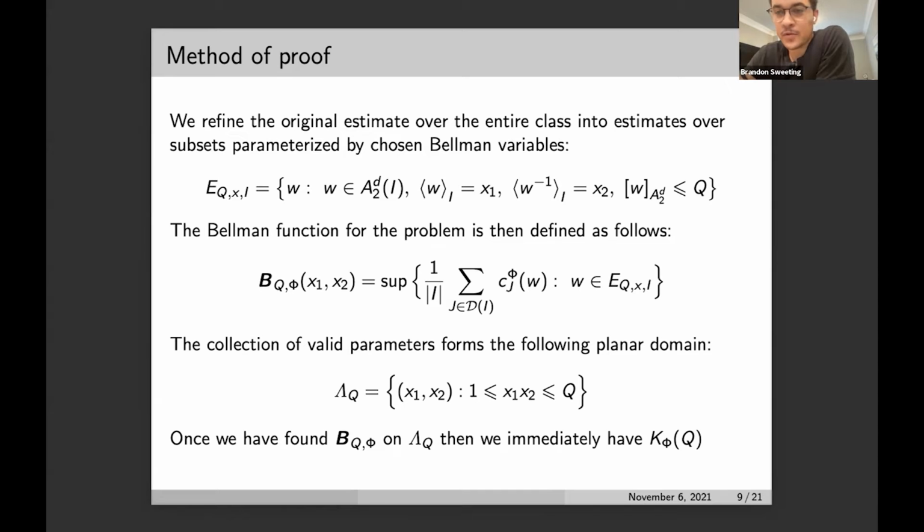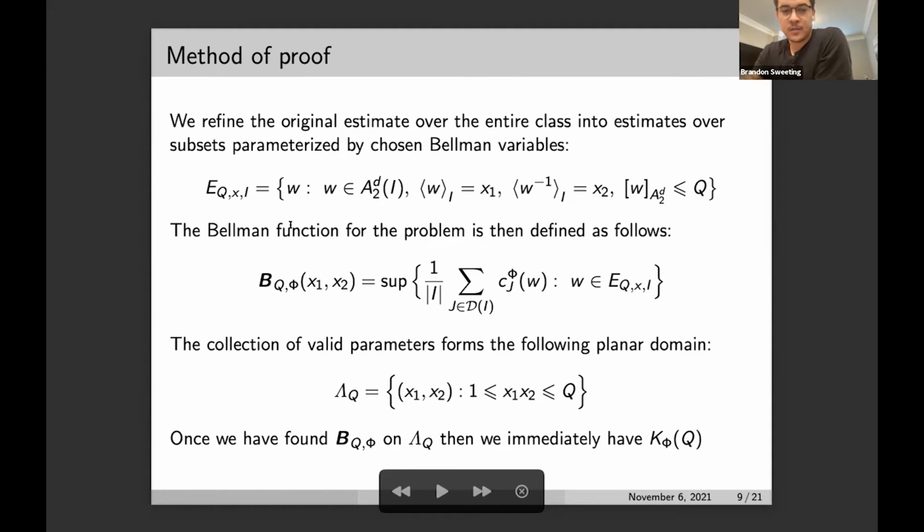These Bellman variables are just functionals on the class that sort them according to the values that they take. So E of phi is parameterized by an x here, which is just two possible values for our Bellman variables. The Bellman variables in this case are the integral average of the function over I and the integral average of its reciprocal.